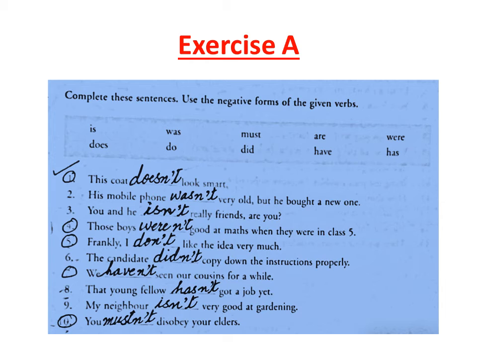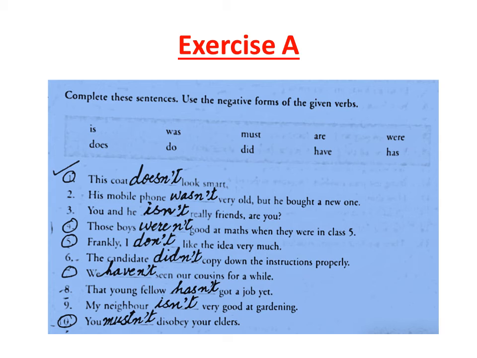So now we will do exercise A from the book Grammar Tree. Complete these sentences. Use the negative forms of the given verb. There are some verbs that we will use in a negative form. This coat doesn't look smart.